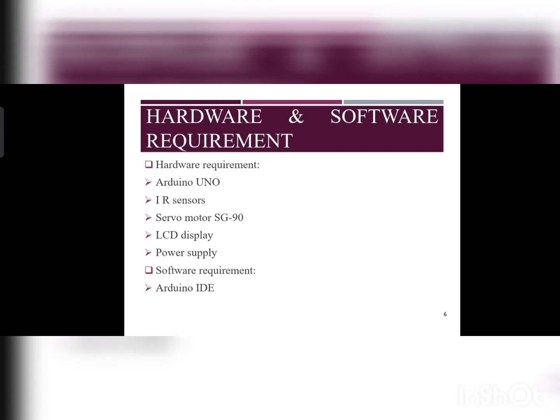Next is software and hardware requirements. Hardware requirements are Arduino Uno, IR sensor, servo motor SG90, LCD display, power supply, and software requirement is Arduino IDE.